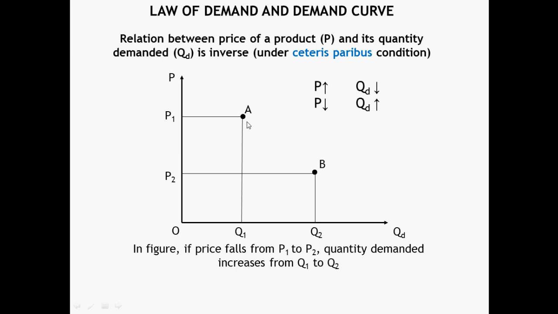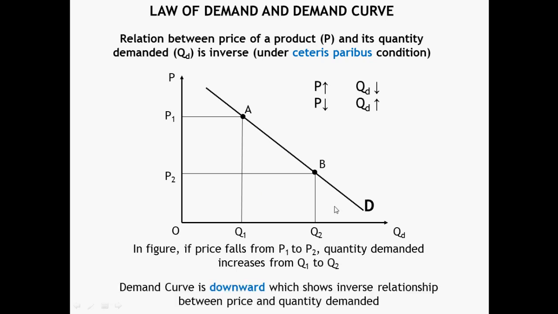Joining the points like A and B, we can get the demand curve. The demand curve is downward. That shows the inverse relationship between price and quantity demanded. Therefore, law of demand is always represented by a downward going demand curve.